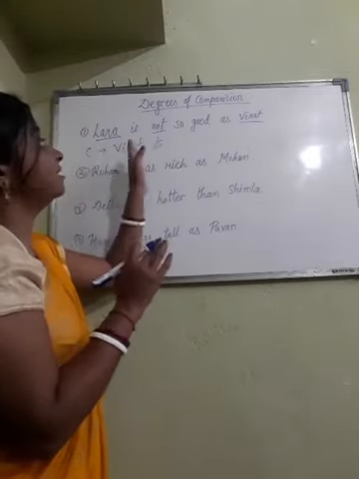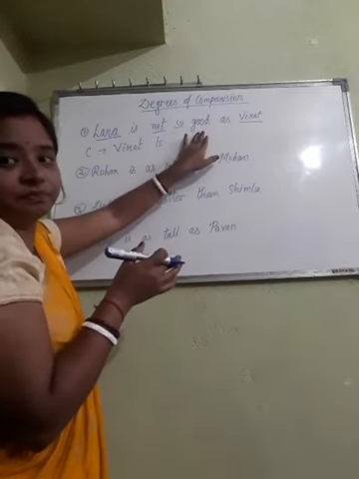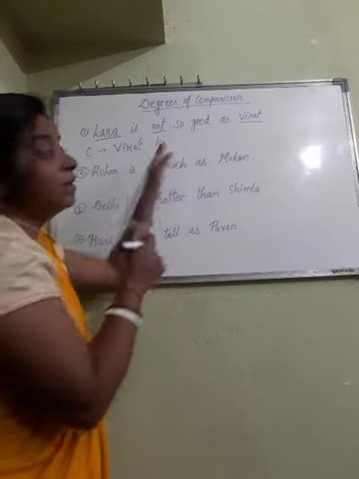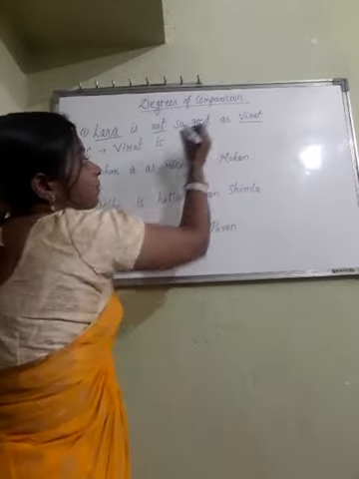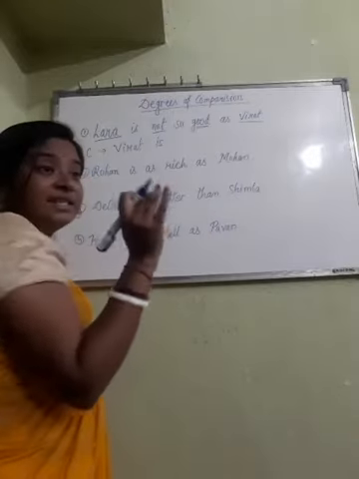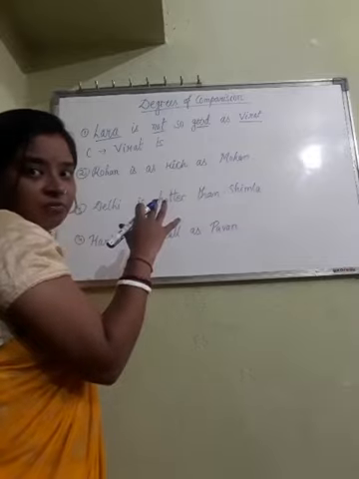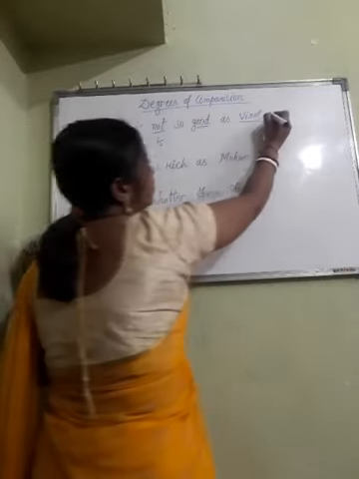So Lara is not so good as Virat. It means Virat is, what is the word here, adjective? Good. What will be the comparative degree for good? Better. As we are changing into comparative degree, we cannot use the positive degree form.